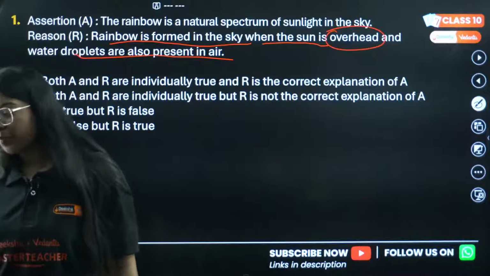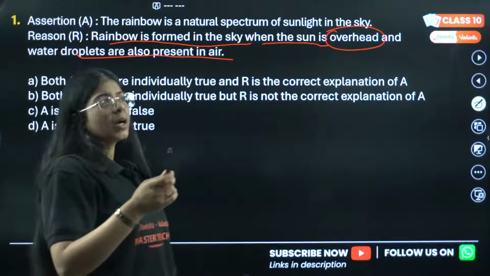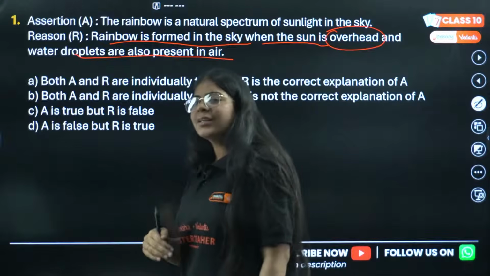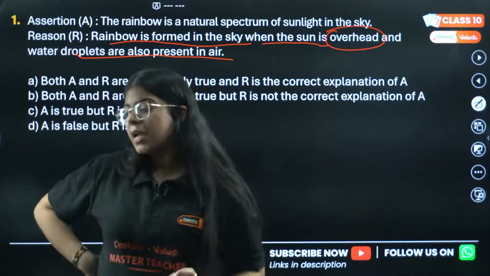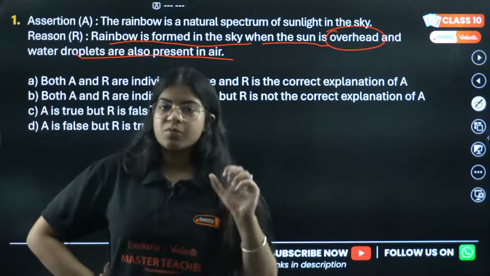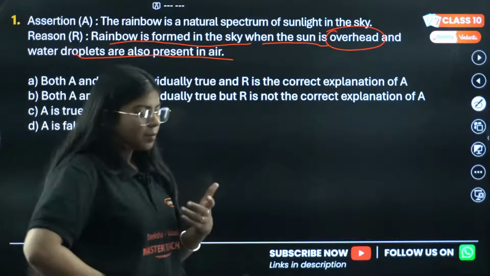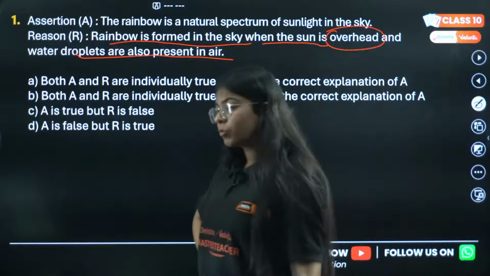Ma'am, do more questions come from electricity? From the chapters light and electricity, the trend is certainly higher than human eye and magnetic field. From electricity, you will see mostly questions on combinations of resistances, mixed resistances. Power is a very important topic that you will see questions from.